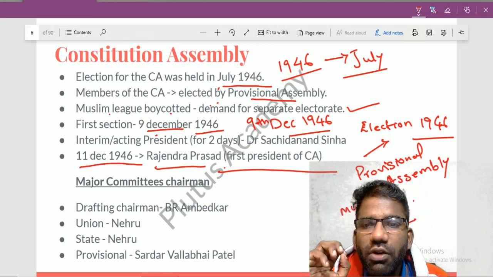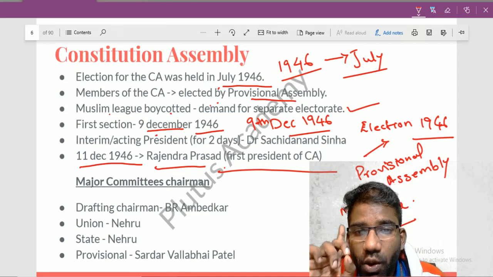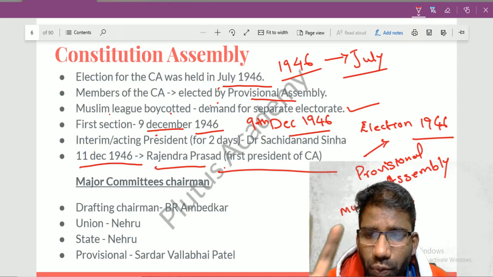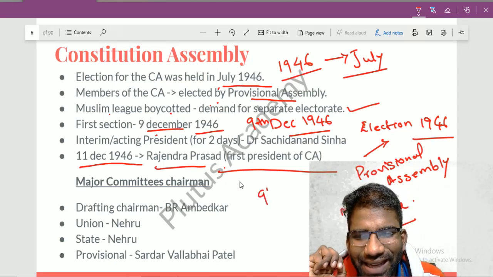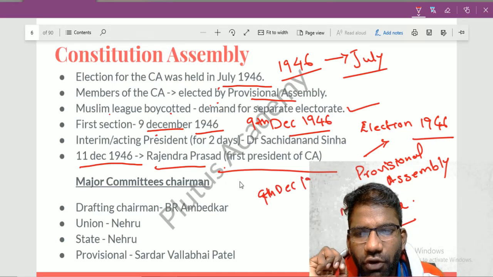Now, on which day did the Constitution Assembly meet for the first time? It was held on 9th December 1946.